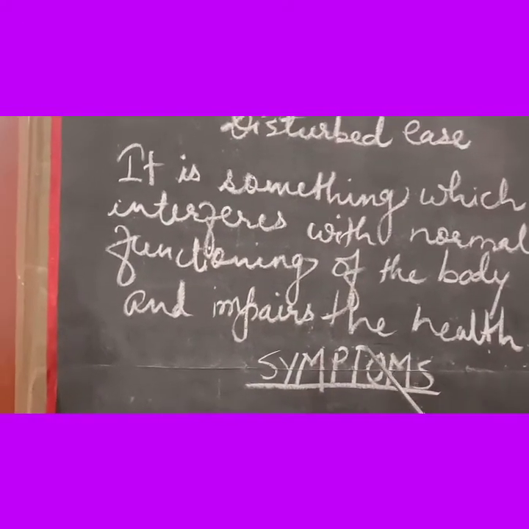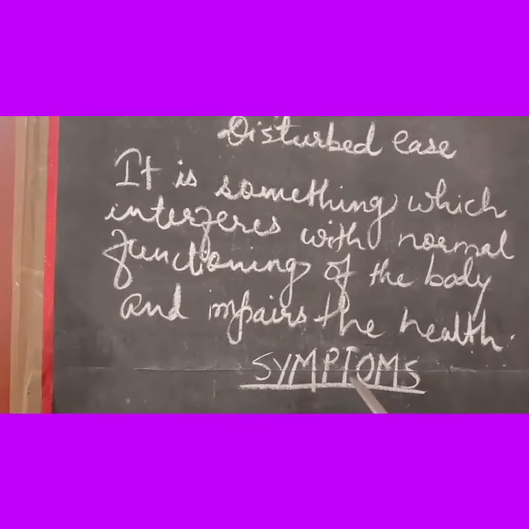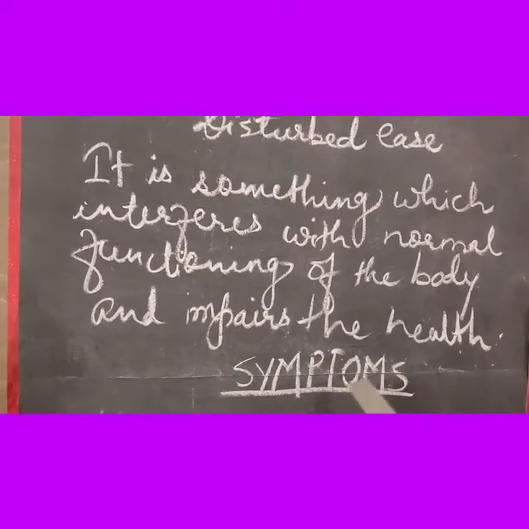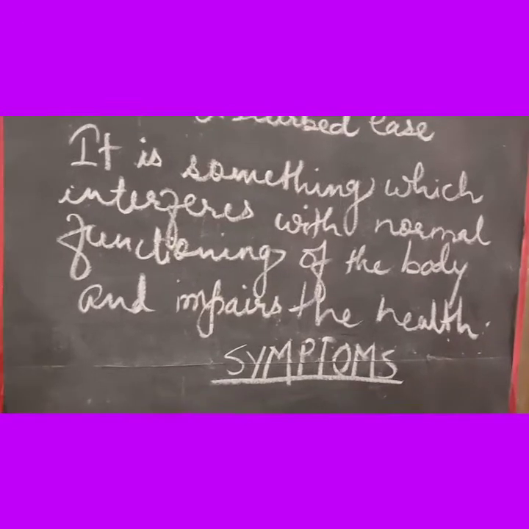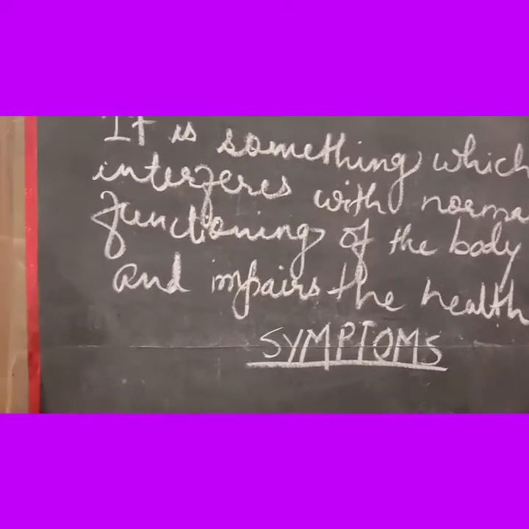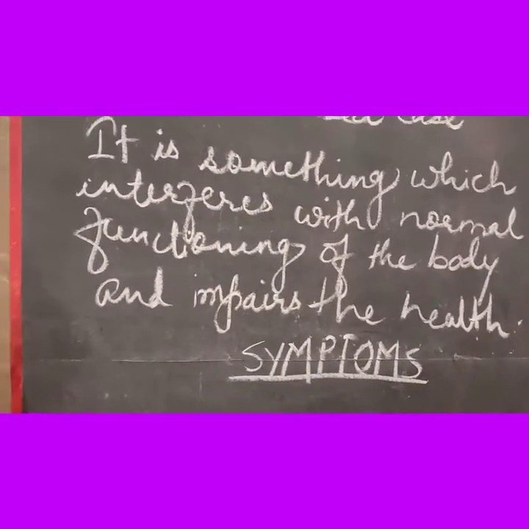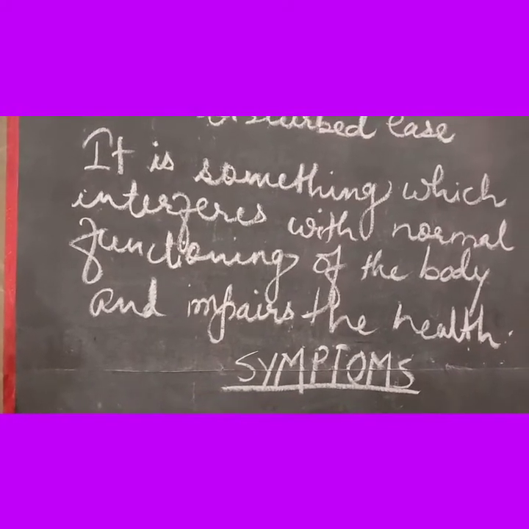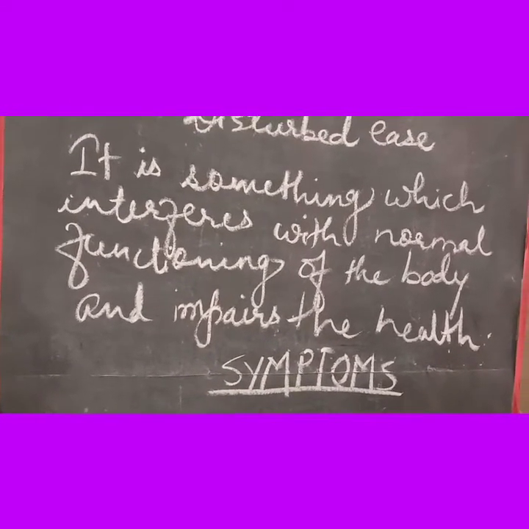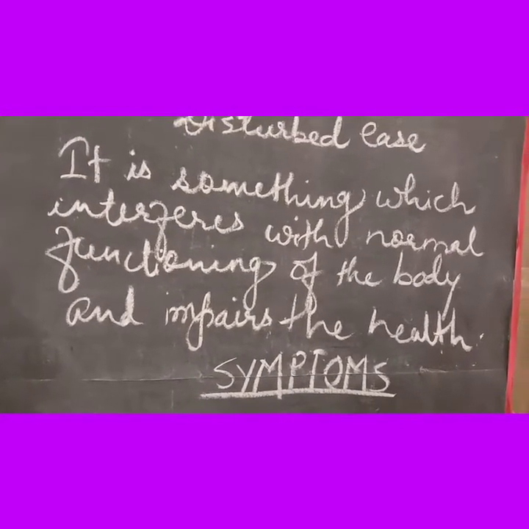When we go to a doctor, he will look for symptoms such as cough or fever or loose motion, etc., which will help him to identify the disease the person is suffering from.